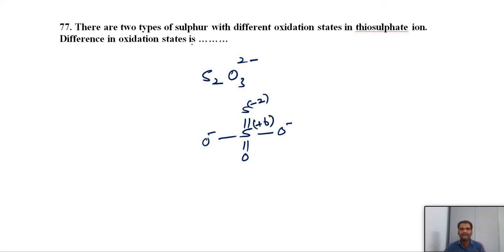So now the difference in oxidation states. What is the difference? +6 minus (-2), so you will get 8. Here it is not 4. Why? Because this is -2 and this is +6, so in between the difference is 8.